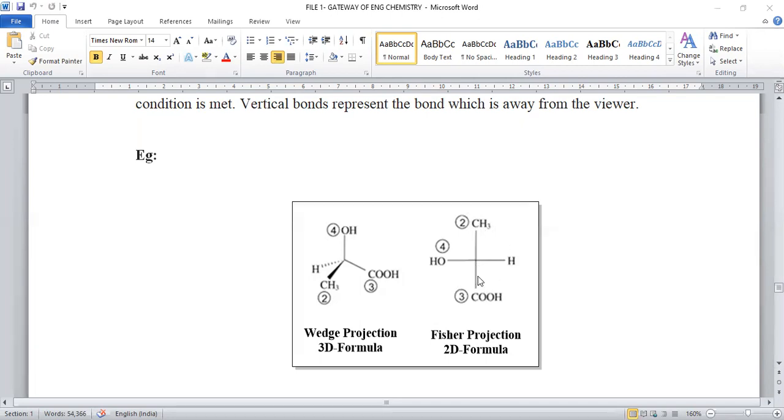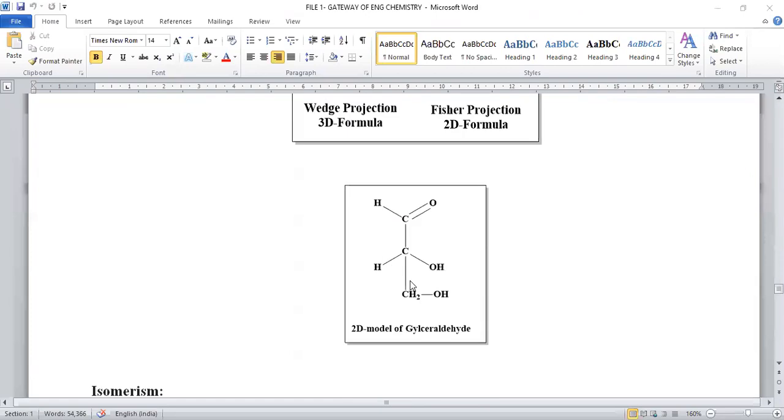If four different groups are present around it, that is considered a chiral carbon atom. Here in the central part, we have the carbon, with CH3 above, COOH here, and hydrogen and OH functional groups. So this is the Fischer projection, the two-dimensional representation of the molecule, right?